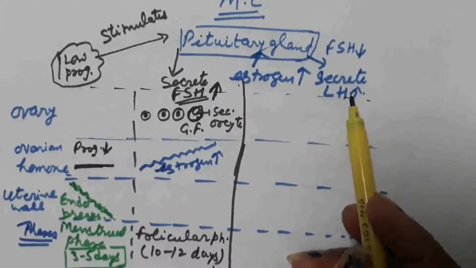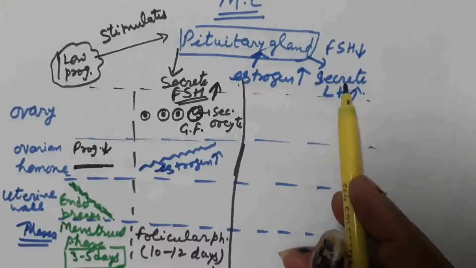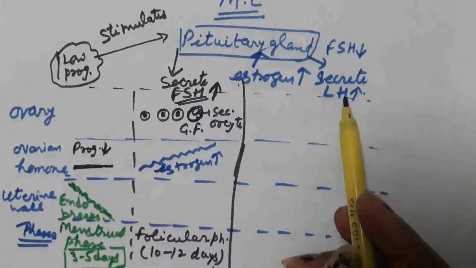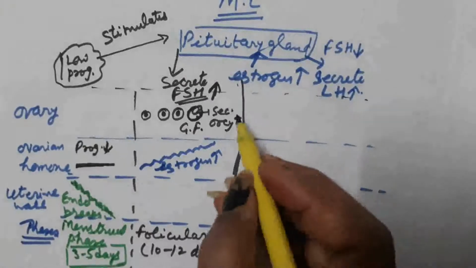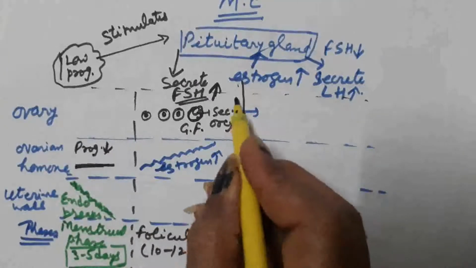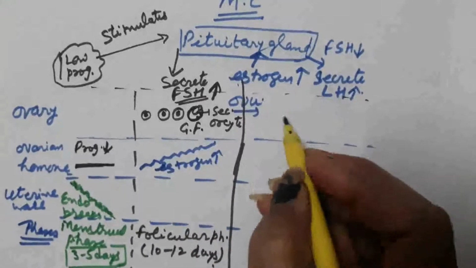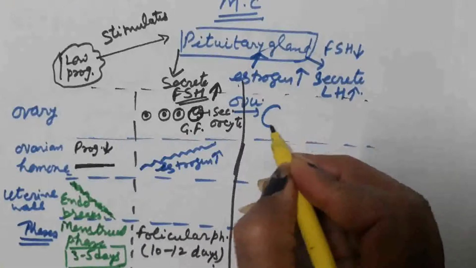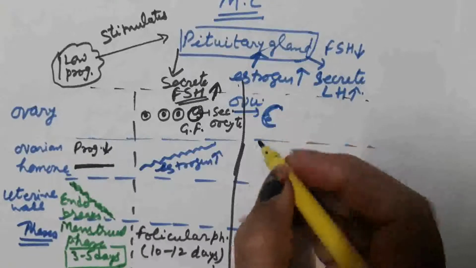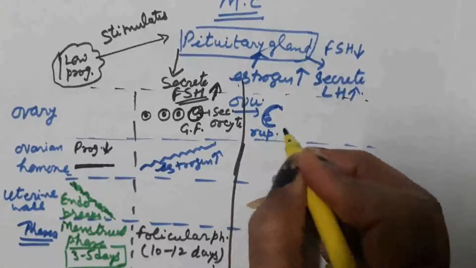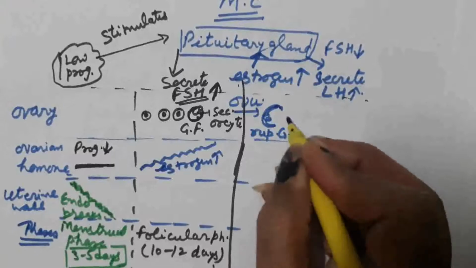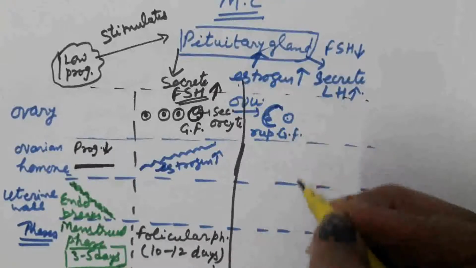Because of this increased level of luteinizing hormone, ovulation takes place. Graafian follicle ruptures and egg is released.